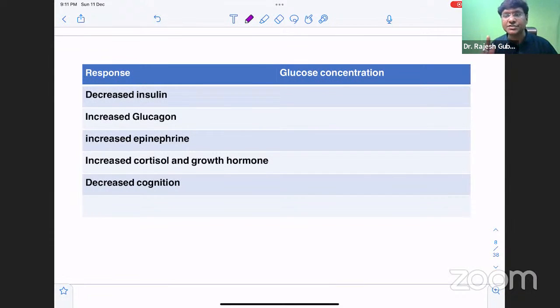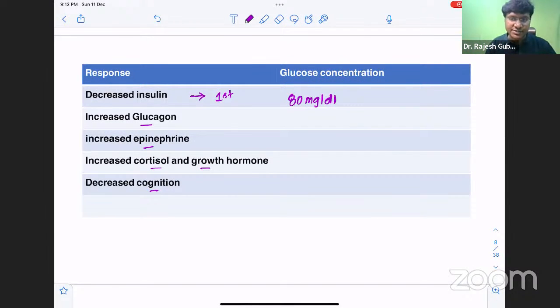What is the first defense against hypoglycemia? The first defense against hypoglycemia will be decreased insulin concentration. And when will the insulin concentration reduce? When the blood glucose levels are around 80 milligrams per deciliter. That is the point when the insulin level reduces. Followed by that, there will be an increase in your counter-regulatory hormones. What are those? Glucagon, epinephrine, cortisol and growth hormone, and there will be decreased cognition as well.